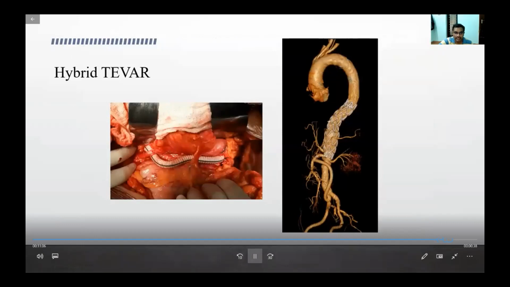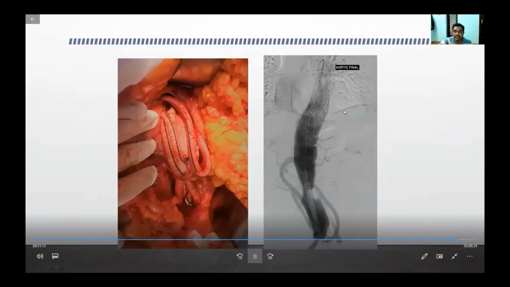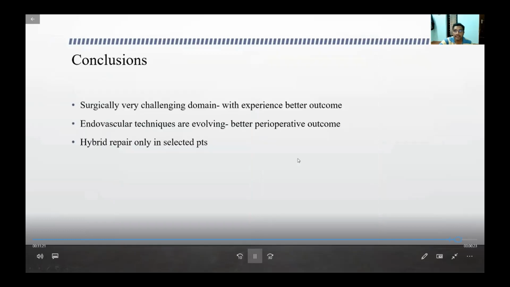Hybrid repair, we have very little experience in our institute. We have done around 7 or 8 cases. For example, in this case we have done only an SMA bypass. Celiac was already occluded and we put a stent graft. In one patient, we replaced the infrarenal aorta, bypassing all 4 vessels, and then put a stent graft for the upper portion.